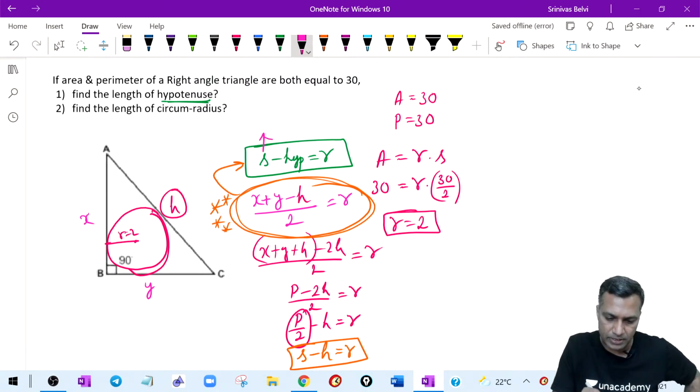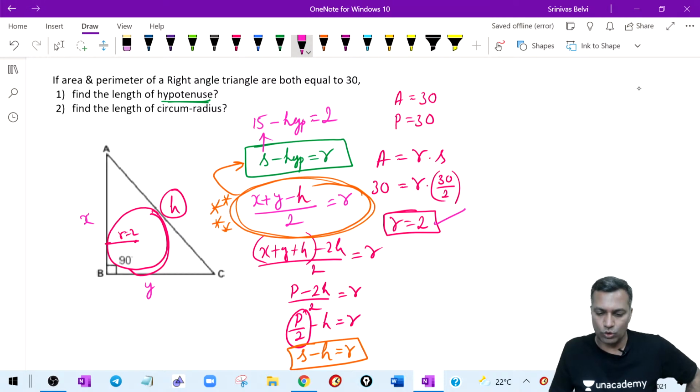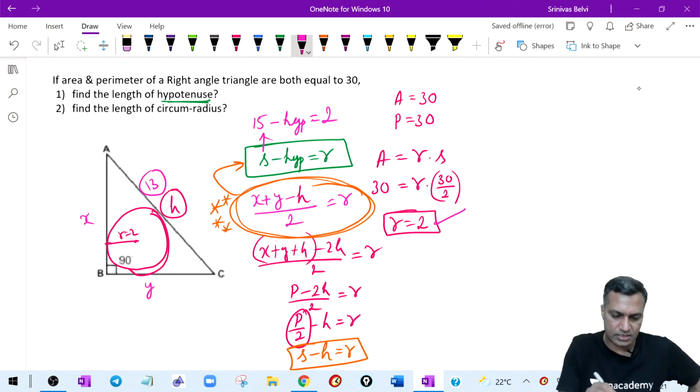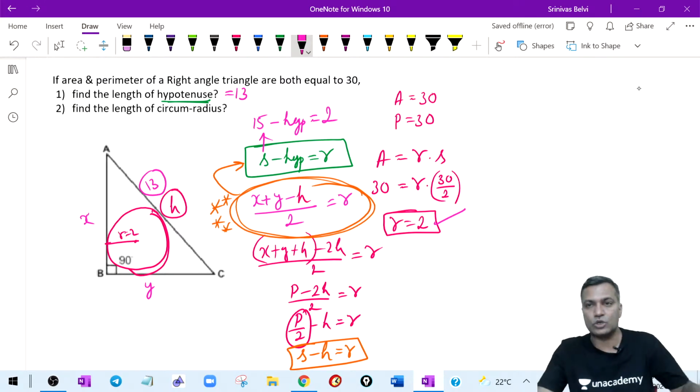What is the semi-perimeter? We know that it is 15. So 30 minus 2. What is the hypotenuse? Don't know, that's what I'm trying to find out. What is the inradius? I got that the inradius is equal to 2. Therefore, what is the hypotenuse? The hypotenuse is equal to 13 units. That is the answer there.